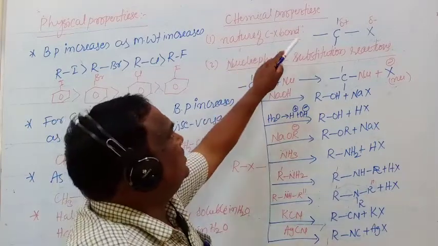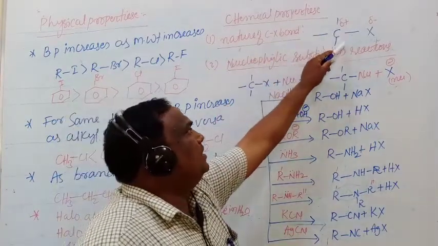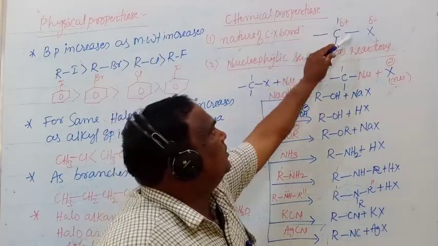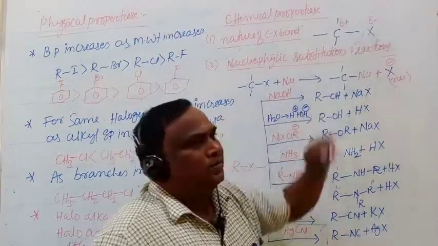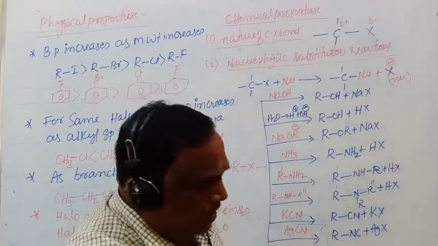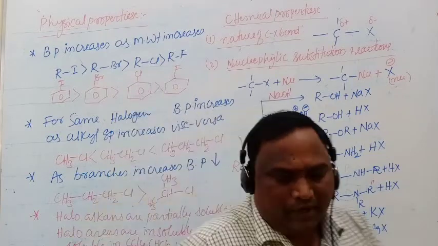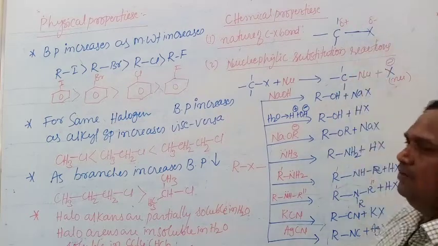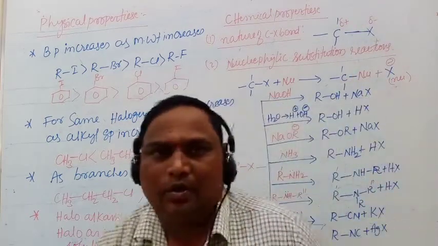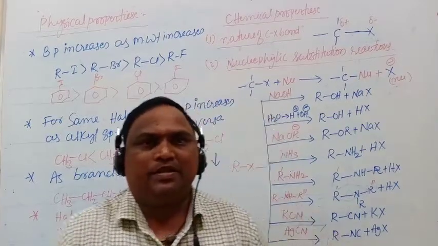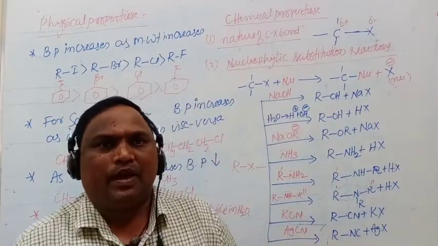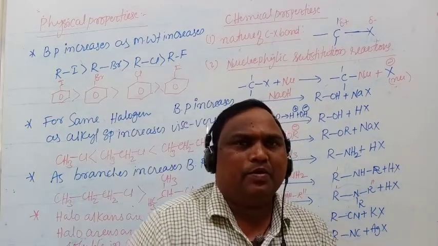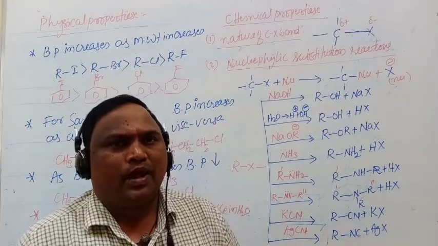If I write the structure of the C-X bond, the carbon is tetravalent. Around the carbon, four bonds are there: 1, 2, 3, 4, and it is attached to the halogen atom. We know that compared to carbon, the halogen atom is more electronegative. That means the carbon atom is less electronegative and the halogen atom is more electronegative.